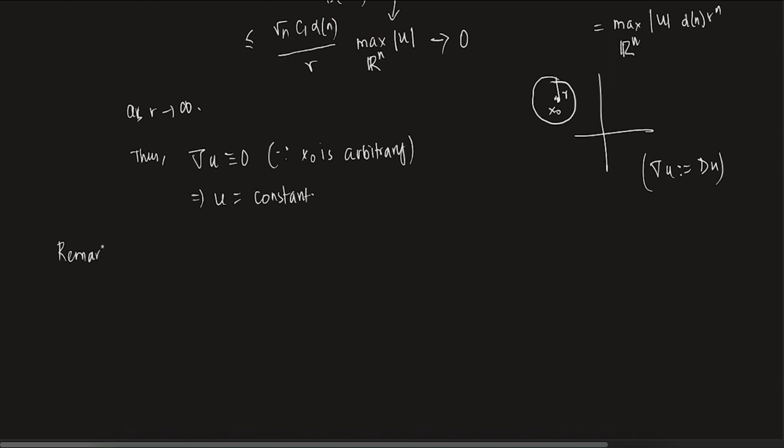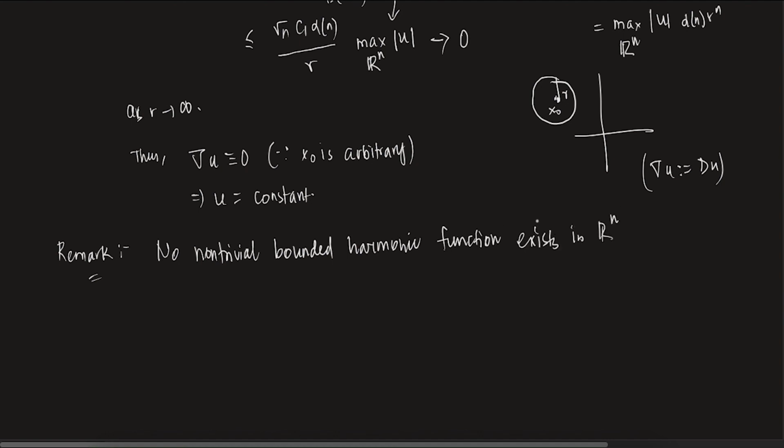So that's a small remark. Let me put this in a small remark and we'll end it here. Basically it is saying that no non-trivial bounded harmonic function exists in Rn. The important thing is bounded harmonic function. There are obviously unbounded harmonic functions in Rn, but there is no non-trivial bounded one. It can be constant, but there is no non-trivial bounded harmonic function in the whole of Rn. Okay, so with this we are going to end this lecture.